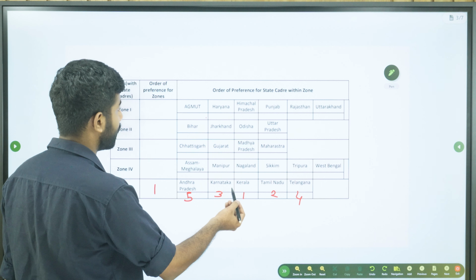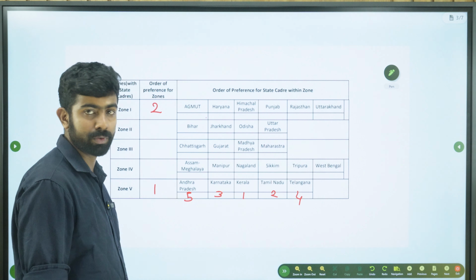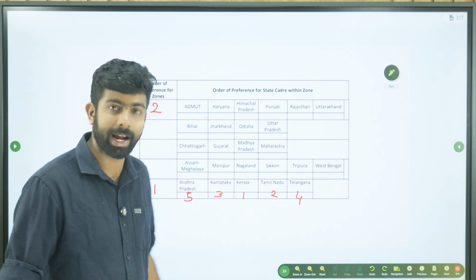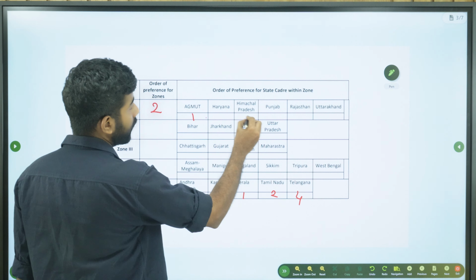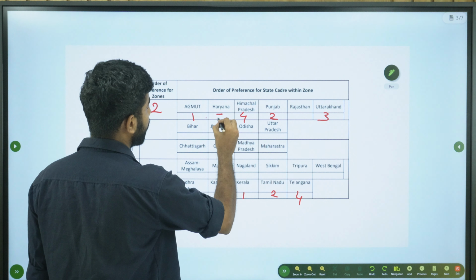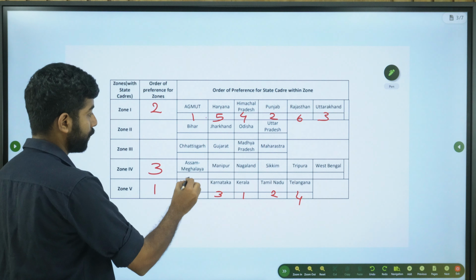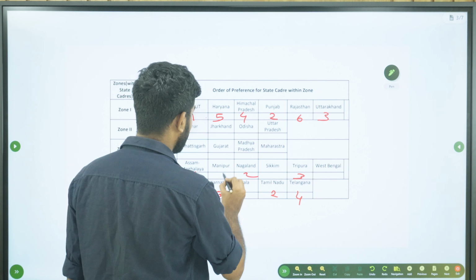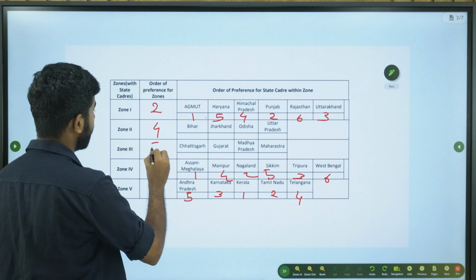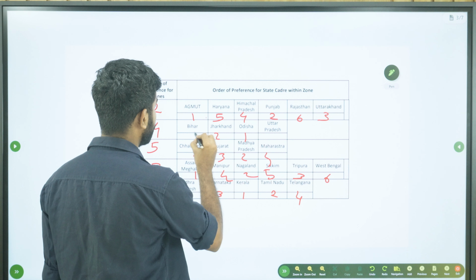Then the next preference is zone 1. So zonal preference is given, then we used to give the cadre preference. Say AGMUT, then Punjab, then Uttarakhand, then Himachal Pradesh, like this. Then say zone 4 was preferred, then zone 4, zone 2 and zone 3, with cadres numbered within each zone.